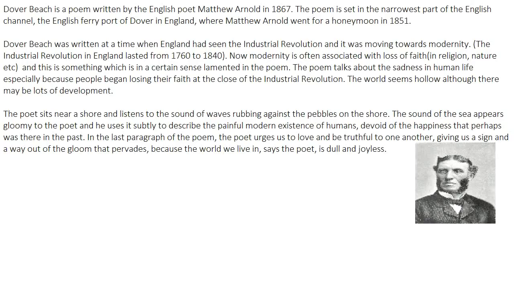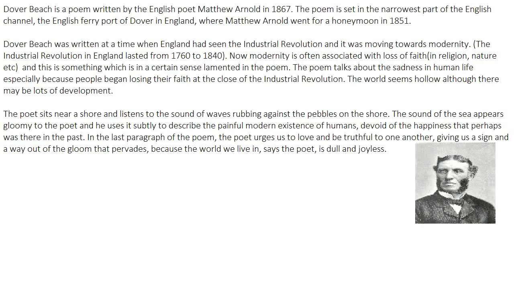So why did he write this poem? Because he was upset by this overtaking of religion by science and technology and the Industrial Revolution. So what happens in the poem is described here in the third paragraph. The poet sits near a shore and listens to the sound of the waves rubbing against the pebbles on the shore. So they are near the sea.